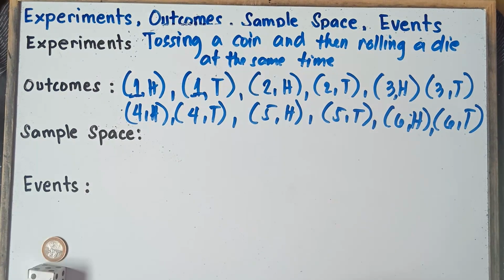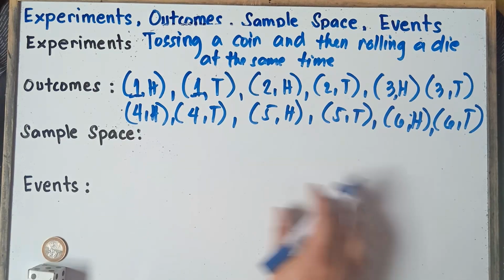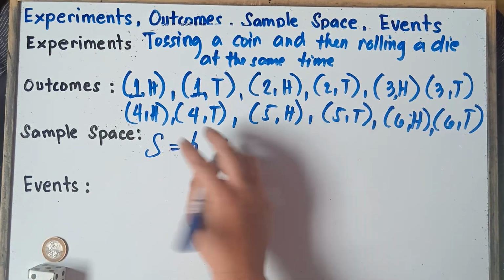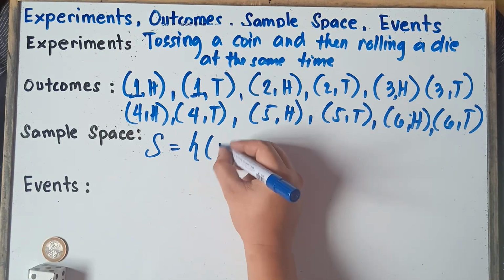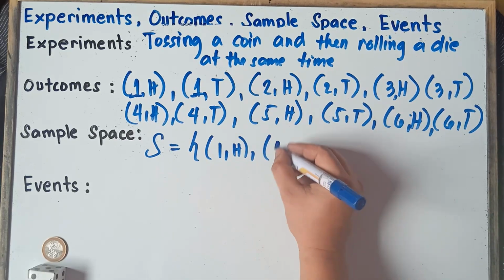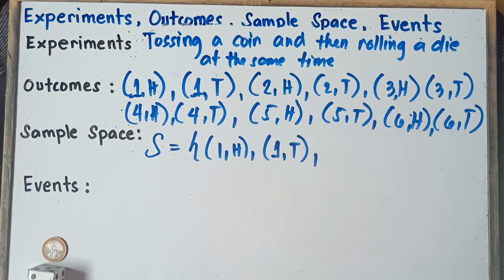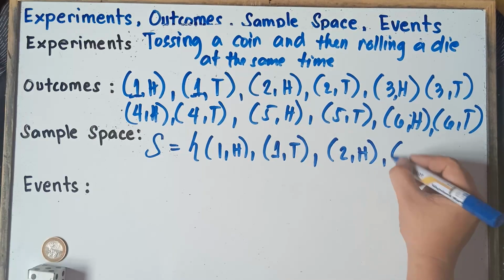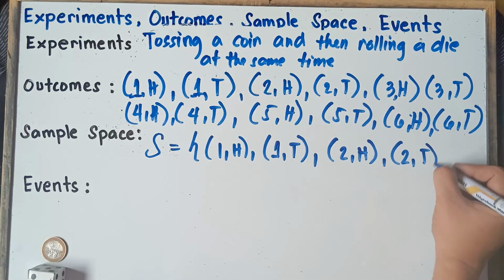Now for the sample space, class, simply copy this one. So once again, sample space is denoted by capital S. So simply copy this one. We have 1 and then head, so 1 and then tail. So possible results, we have 2 and then head. We also have 2 and then tail. So we have 3 and then head.